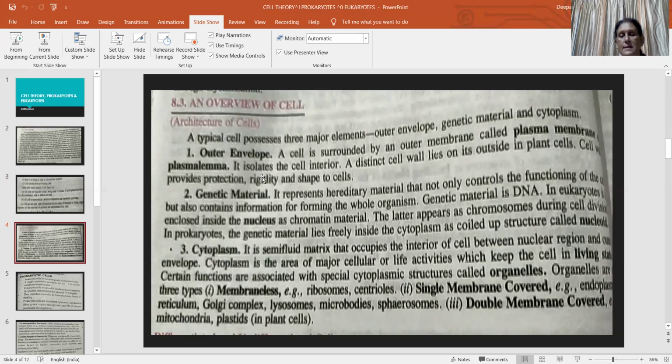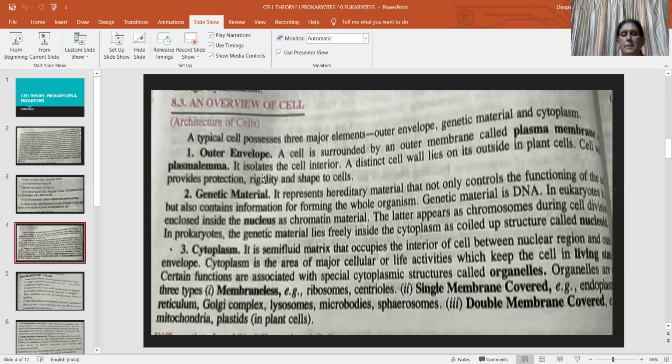The outer limit of the cell is the outer membrane, called the plasma lemma or plasma membrane. It is a living membrane. It is found in both plant cells and animal cells. But in a plant cell, the outer limit is the cell wall, and below the cell wall the plasma membrane is present. In an animal cell, the outer limit is the plasma lemma or plasma membrane, not a cell wall.